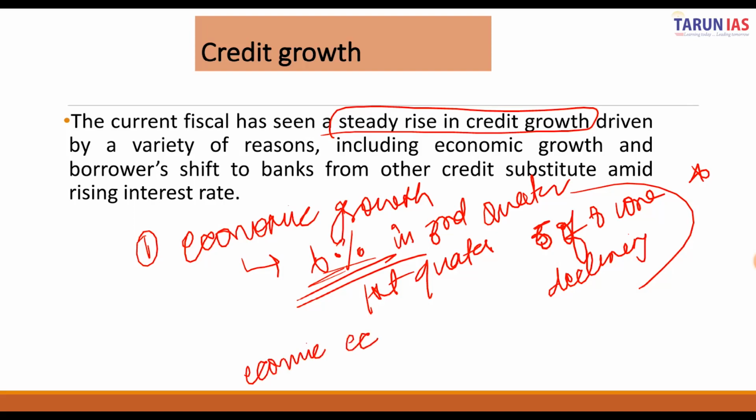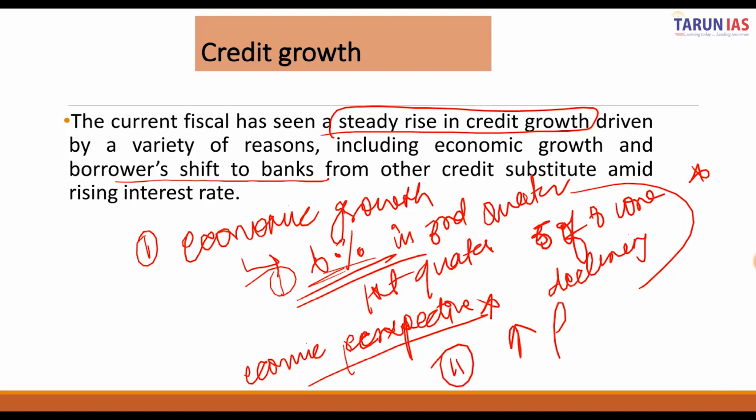You can go and watch that editorial on our channel. So if we look at the credit growth, the first reason is the economic growth. The second reason is the borrowers' shift to banks from credit substitutes amid the rising interest rate. Now there has been an increased formalization with respect to credit availability.